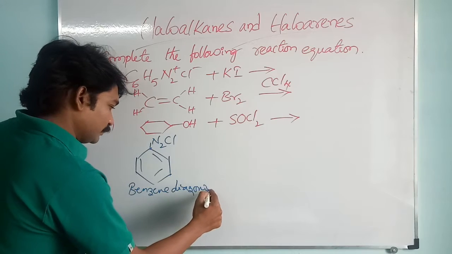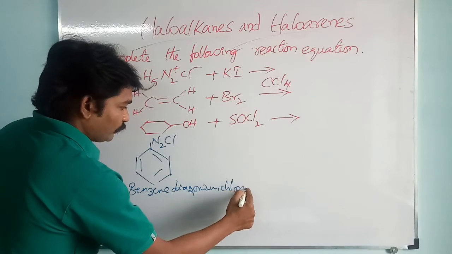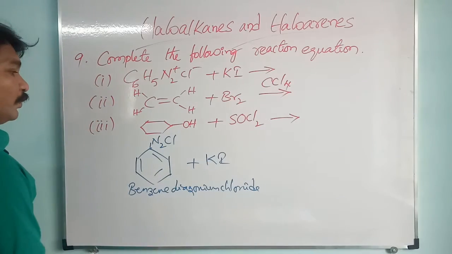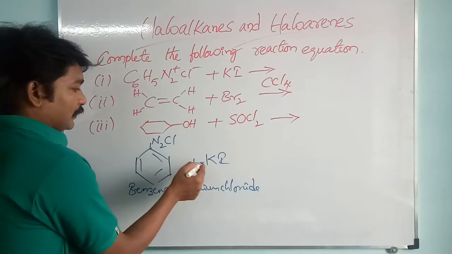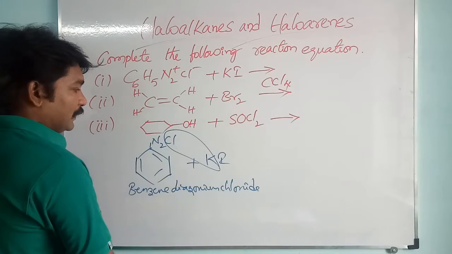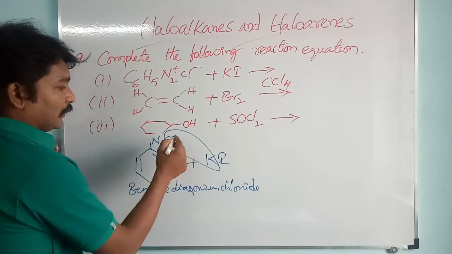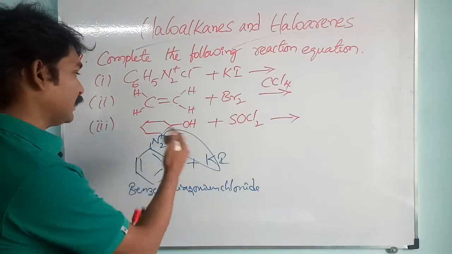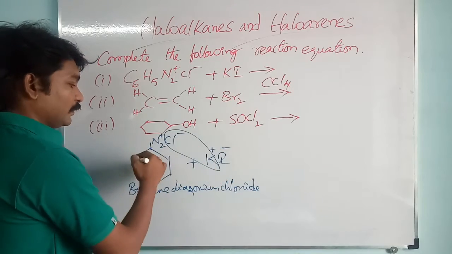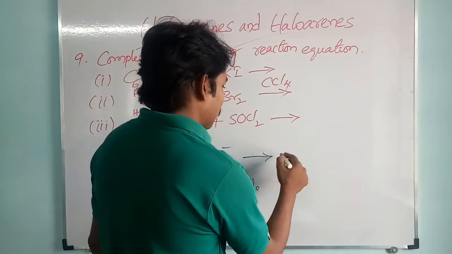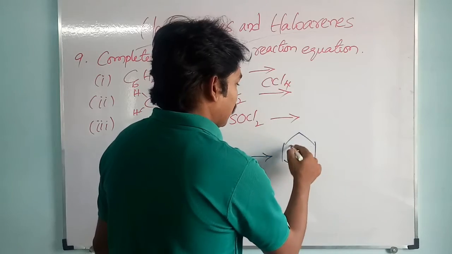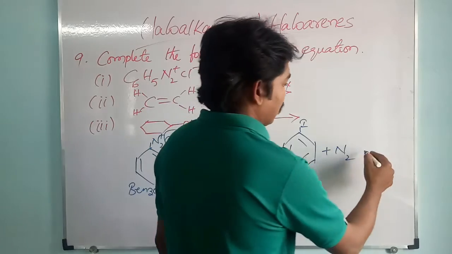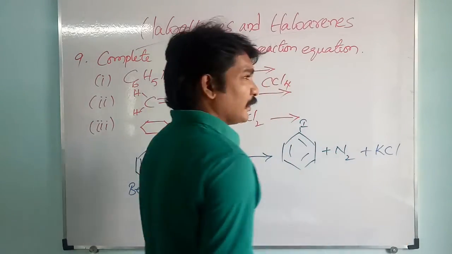Benzene diazonium chloride is treated with potassium iodide. KCl is separated, and N2 is separated in the form of N2 gas, and the iodine will join with the benzene ring. As a result, we will get iodobenzene, and nitrogen is separated in the form of nitrogen gas and KCl in the form of salt.